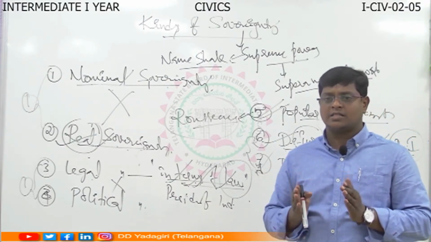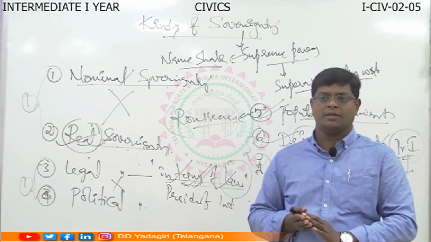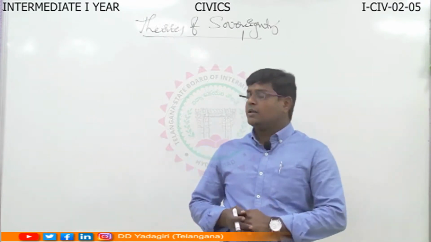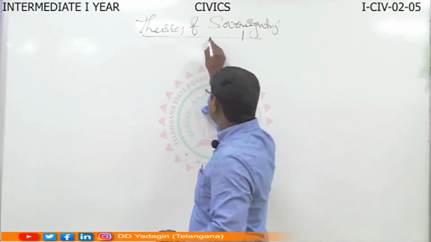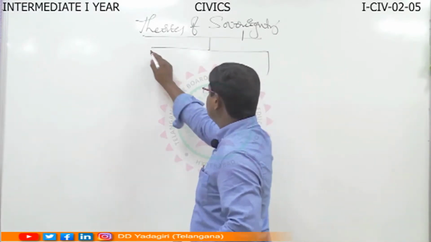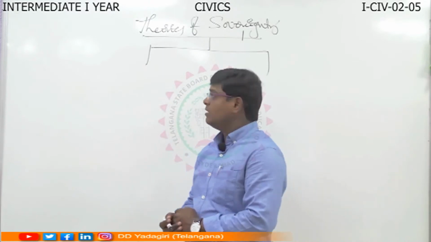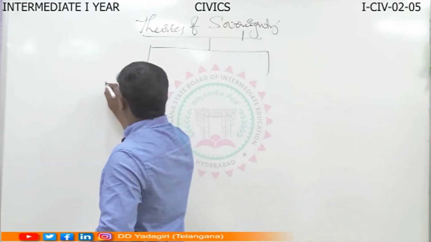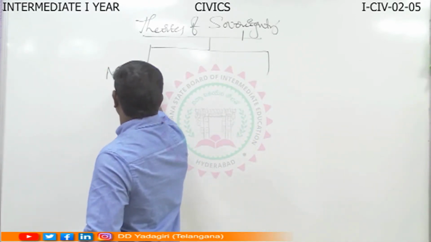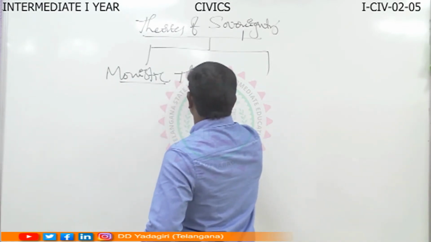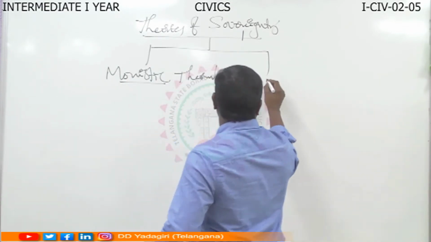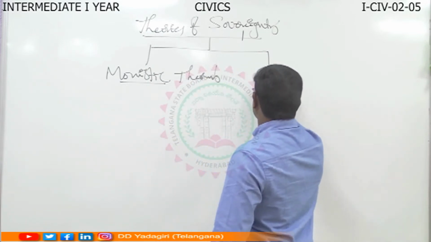Let us try to understand the theories of sovereignty. Here there are two different theories of sovereignty. One is monistic theory, another one is pluralistic theory. Let us try to understand the monistic theory of sovereignty and the pluralistic theory of sovereignty.